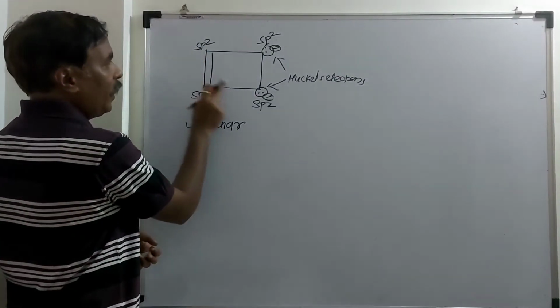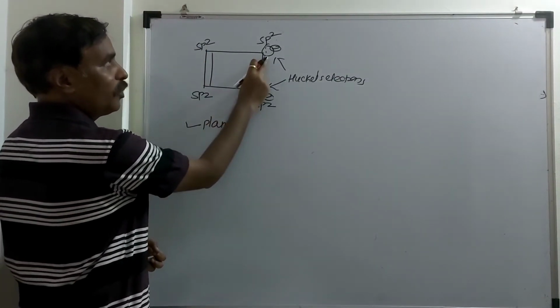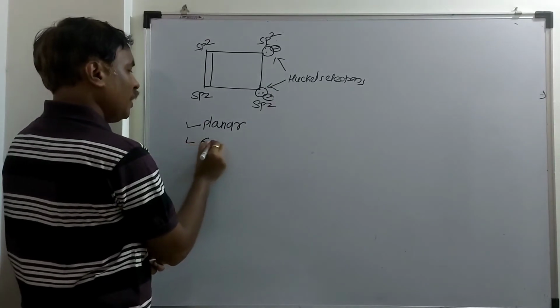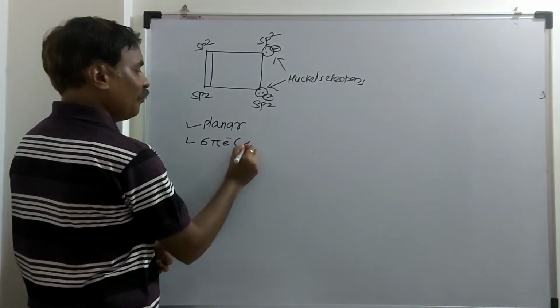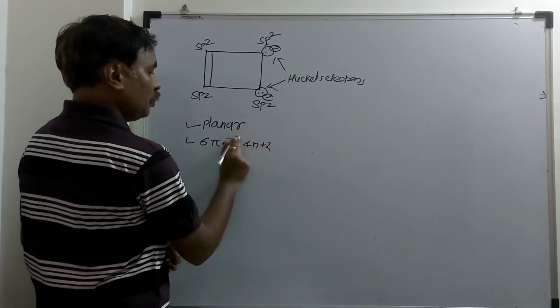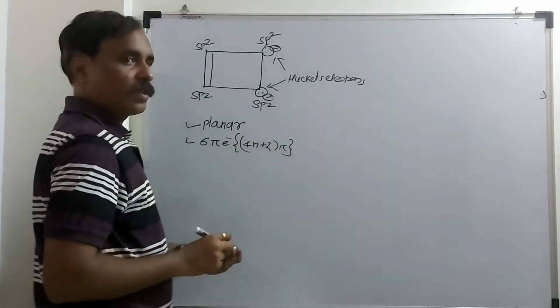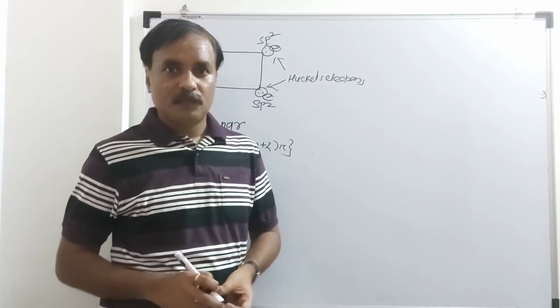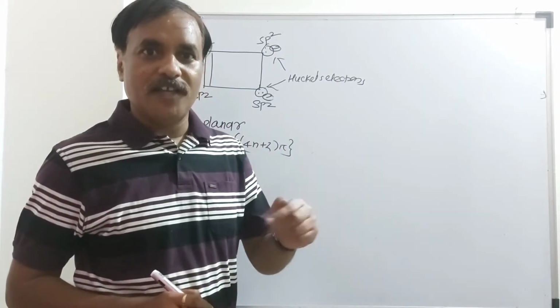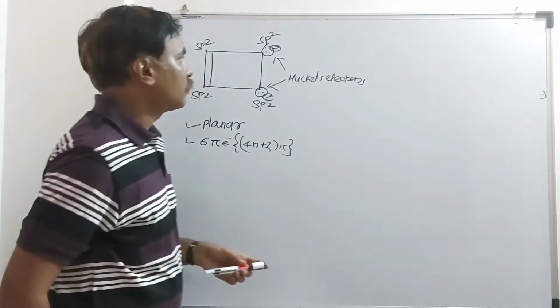So here 2 pi, plus 2 is 4, plus 2 is 6 pi electrons, and it obeys 4n plus 2 pi electrons. Now the question: is there any possibility of complete resonance? We'll check this.